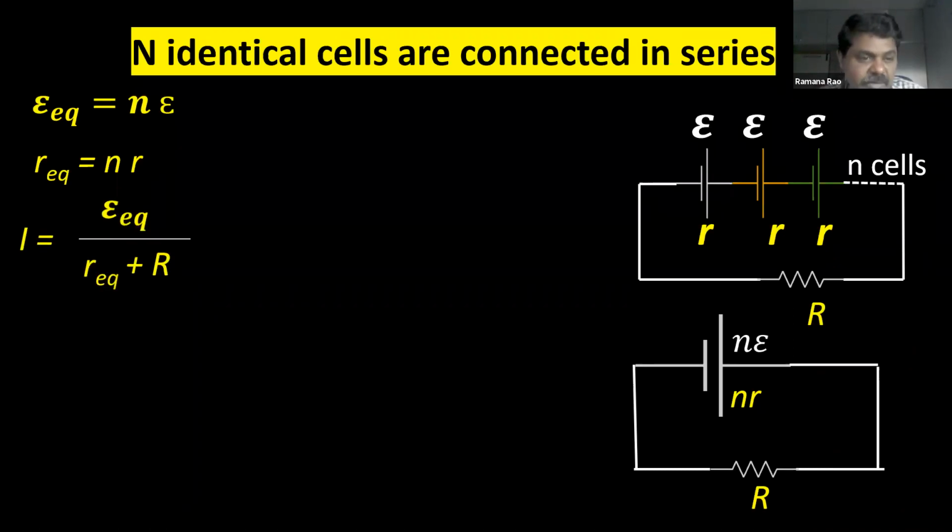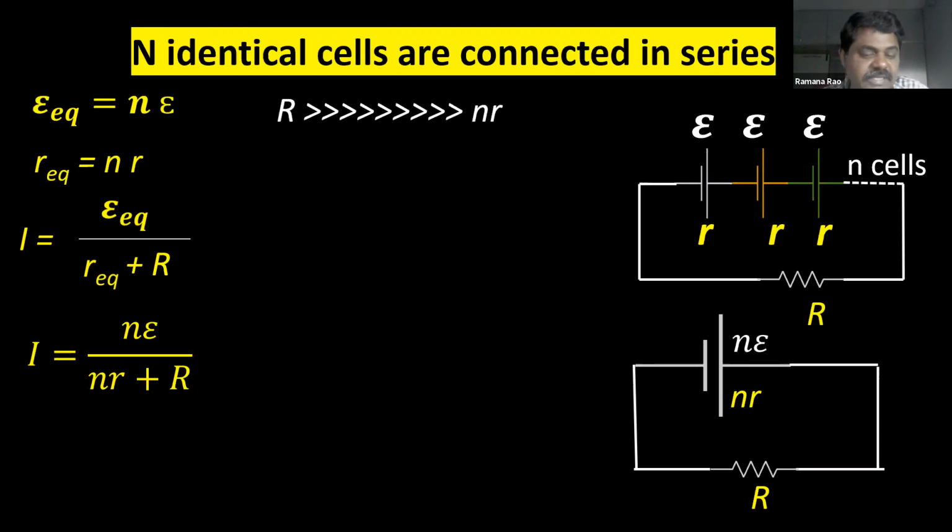Now, in the previous slide only, we discussed what is the current through the combination. EMF equivalent by internal resistance equivalent plus R, external resistance. Substitute the values. Substituting the values, N epsilon by N r plus R. So this is the formula for the combination of n identical cells, n epsilon by n small r plus capital R. This is also an important formula when n identical cells are connected in series.